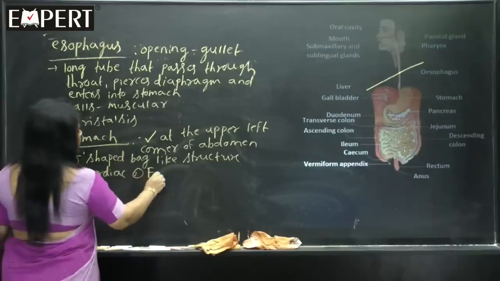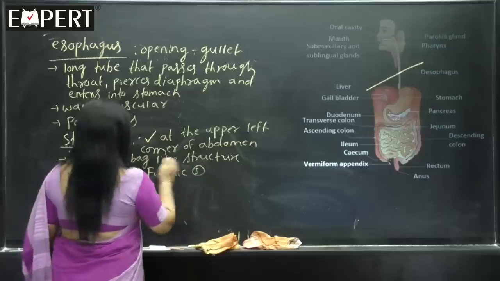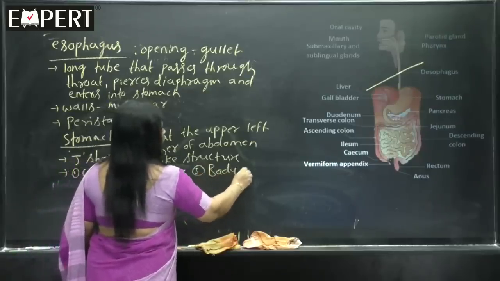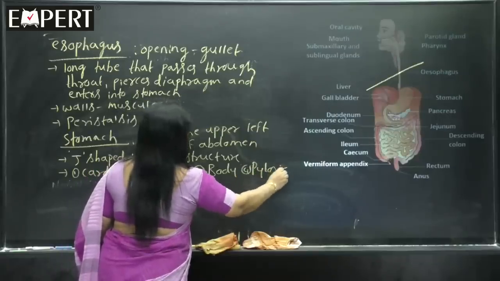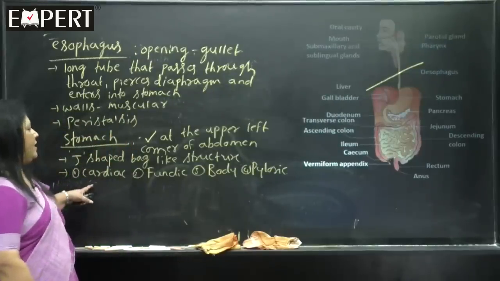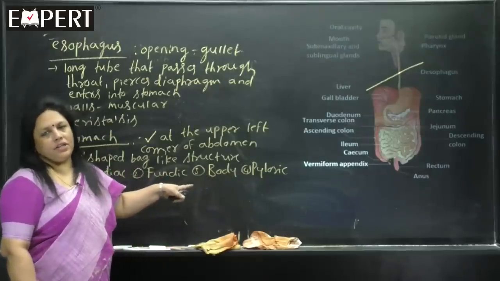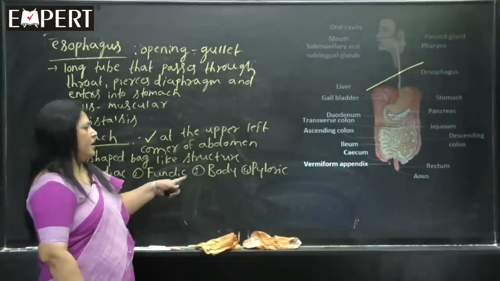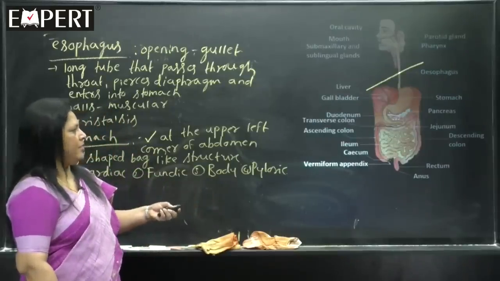Cardiac part, third one is the fundic part, third one is the body of the stomach, fourth part is the pyloric part. Our textbook has given only 3 parts, cardiac, fundic and pyloric. So, I am dividing it into 4 parts, cardiac part, fundic part, body of the stomach and pyloric part.